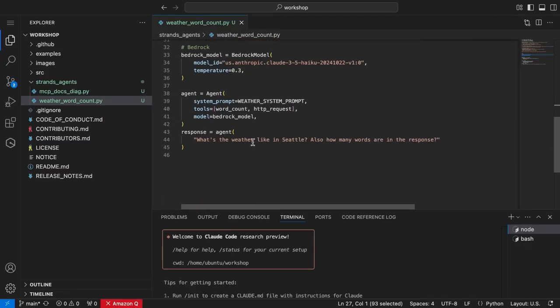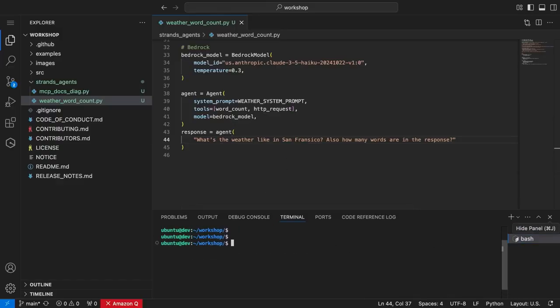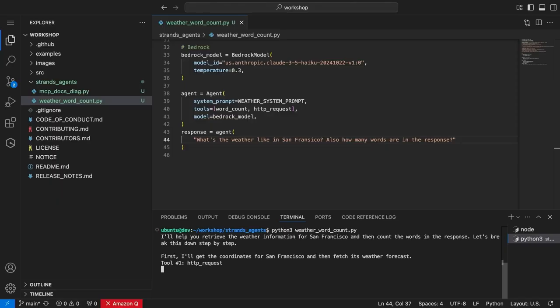And then from there, I can just say, what's the weather like in Seattle? Let's change it, San Francisco. And let's go to the terminal. Oops. CD Strands Agents, python 3. All right, so we can see how it's going here.